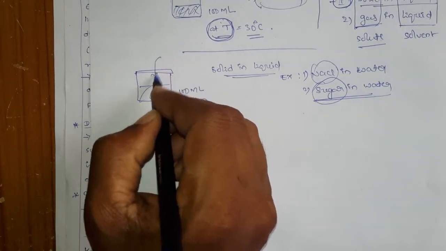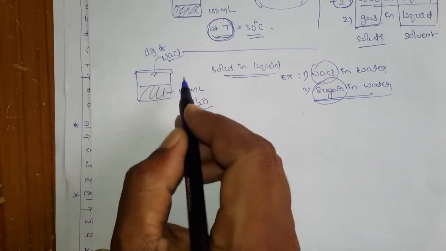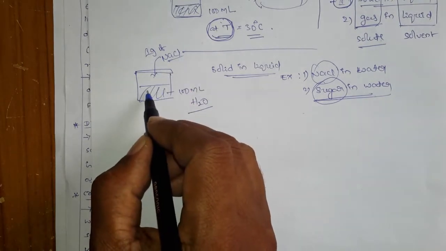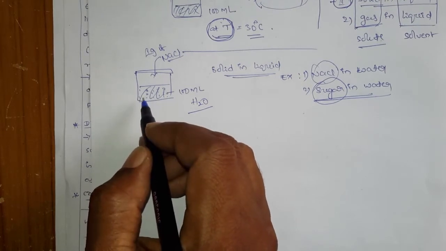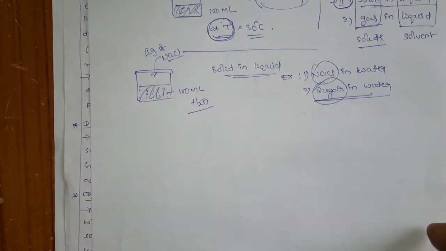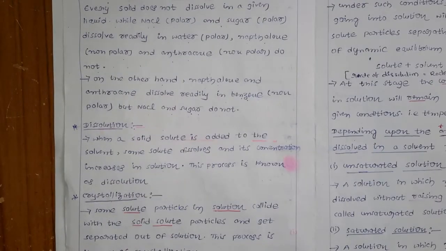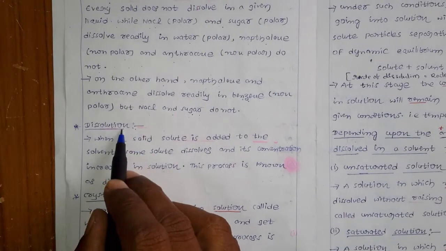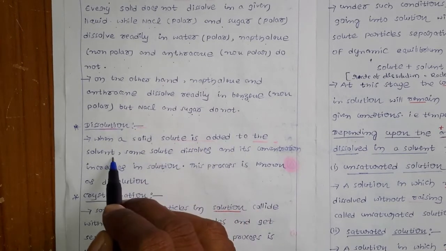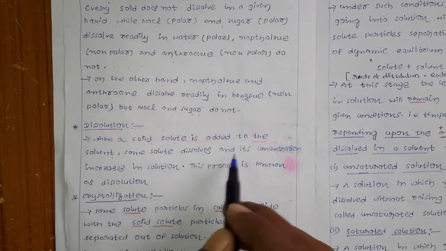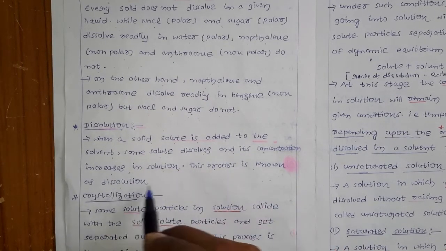Okay, and when you add a little amount, say 1 gram of sodium chloride, into this, what will happen? Whenever you add that sodium chloride, it slowly dissolves into the water. So that means what is happening? It is dissolving. That process is nothing but dissolution. When a solid solute is added to the solvent, some solute dissolves and its concentration in the solution increases. This process is known as dissolution.